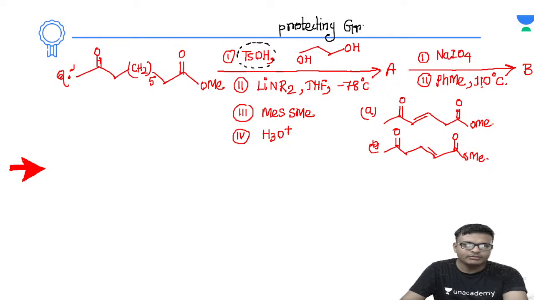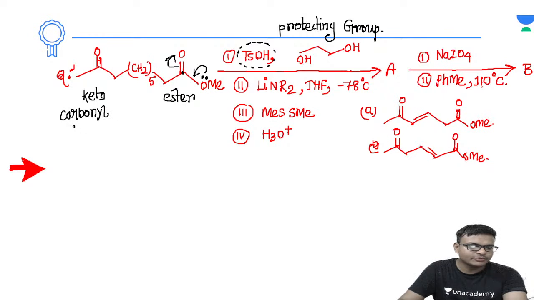So the protecting group will be protecting whichever is more reactive. Now this is the ketone group and this is the ester. Now which is having high electrophilic character? देखो, the ester has a lone pair of electrons on the adjacent oxygen. So this will be undergoing conjugation, so the electrophilicity is less over the ester, right? So the carbonyl character is more for the keto compound. Higher the carbonyl character, higher will be the electrophilicity. So with higher electrophilicity, the nucleophile will be interested to attack that center in a good manner, right?